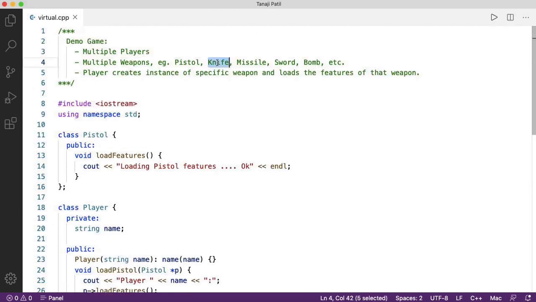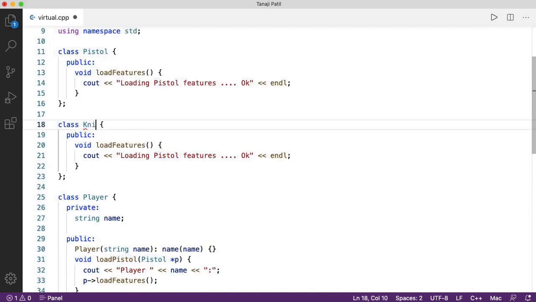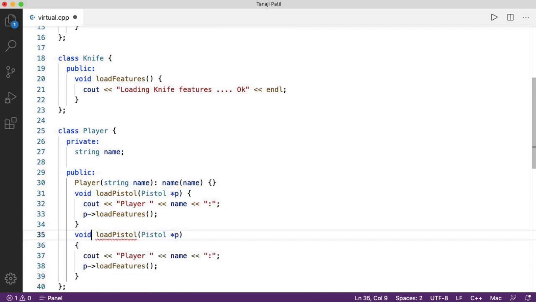Let us implement the next weapon, say for example knife. So let me simply copy it and paste it. I'll just modify Pistol to Knife, so the message becomes loading knife features. Again, in order to load the features in class Player, I'll add one more method called loadKnife. I'll pass the pointer of Knife and call the load features method using this pointer.